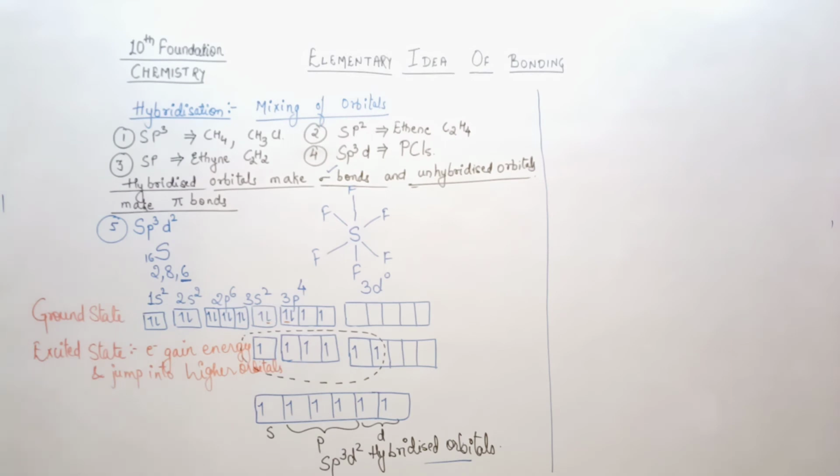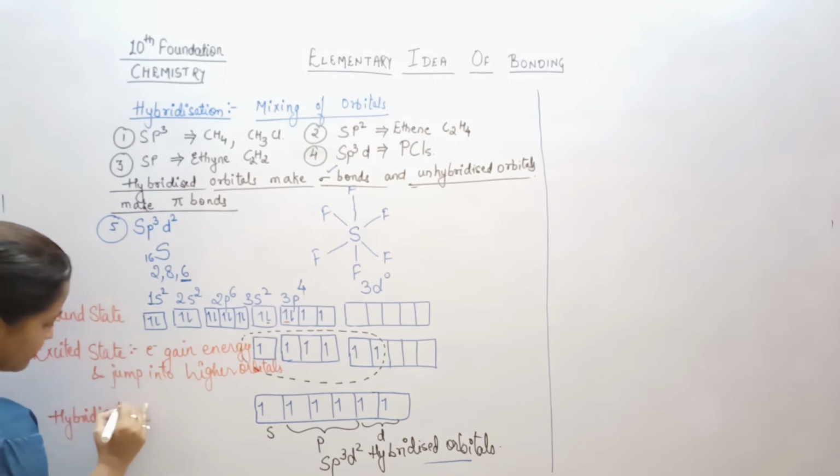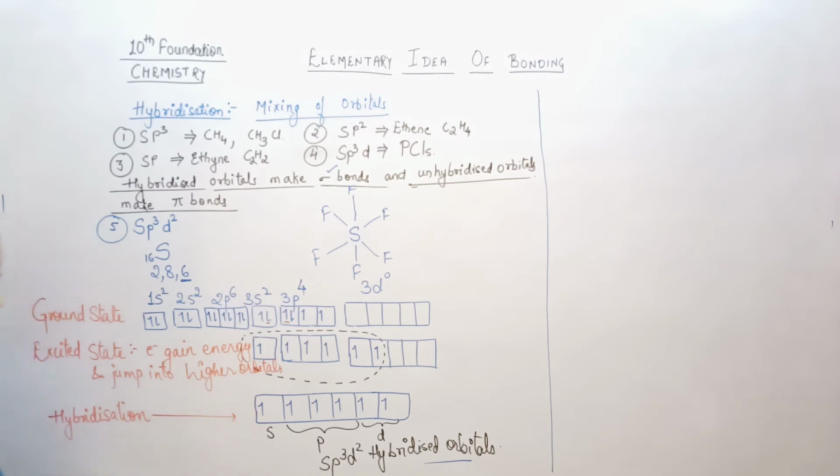And this step is known as hybridization. ठीक है, so 3 steps, 1, 2 and 3.